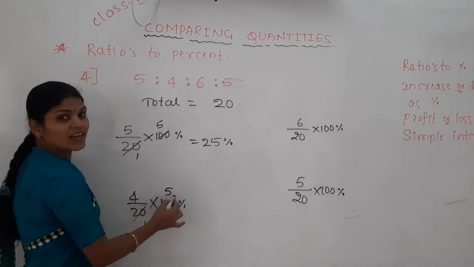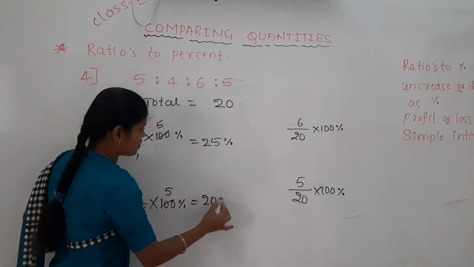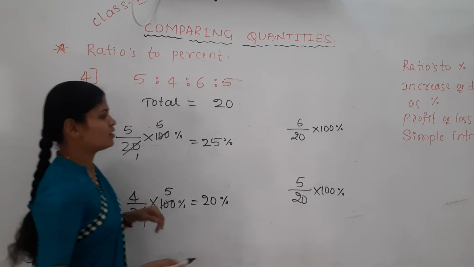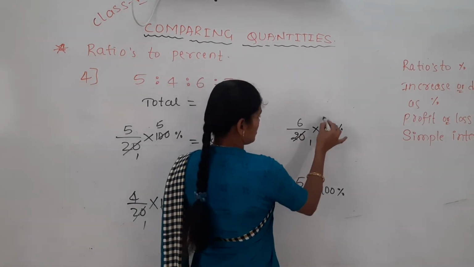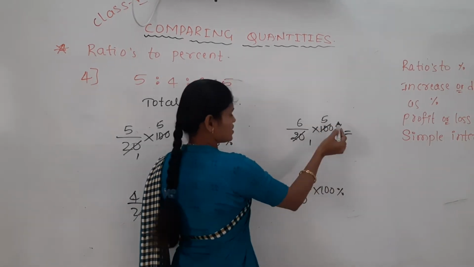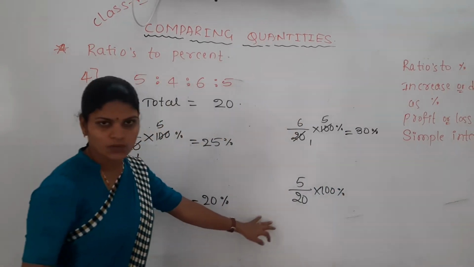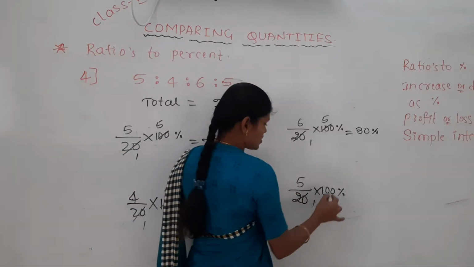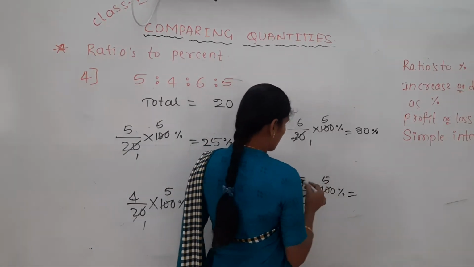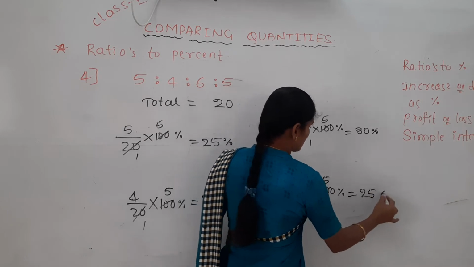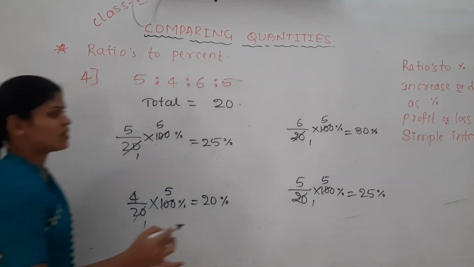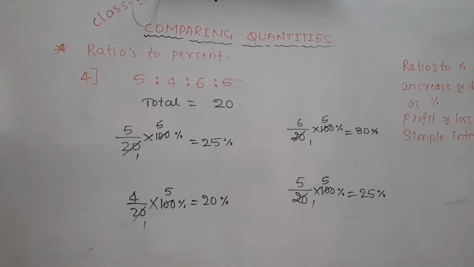Same way, 20 times 5 is 100. Now 4 into 5 is how much? 20%. Next one, same way, 6 into 5 is 30%. And the last one, same, 5 into 5 is how much? 25%. So in this way we have to convert the given ratios to percentages. Just pause this video and take it.